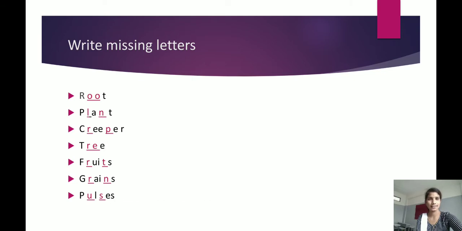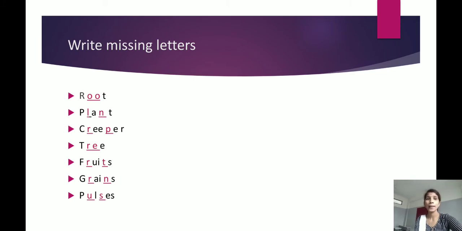Yes. The next: T, double dash, E. What do you have to write here? T R double E. It will be a tree. Got it, children? Yes. The next, fruits: F R U I T S, fruits. The next: G, dash, A, I, dash. You have to write R and N, right? That will be grains.